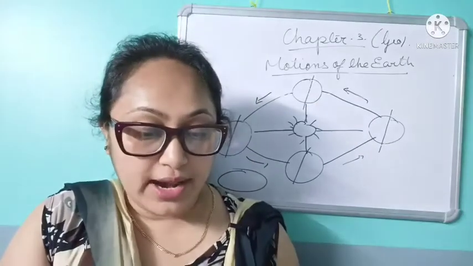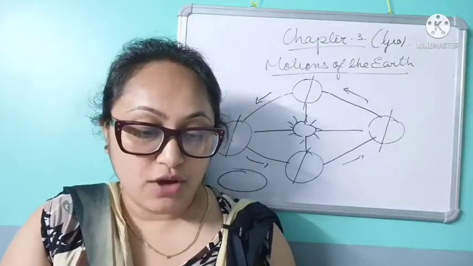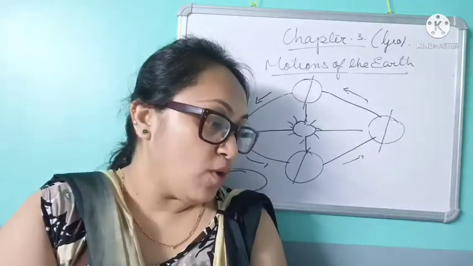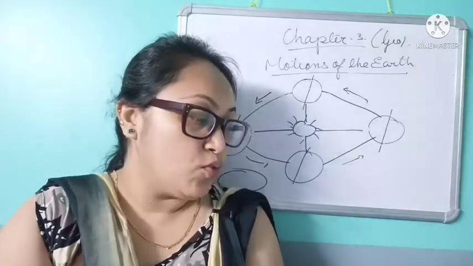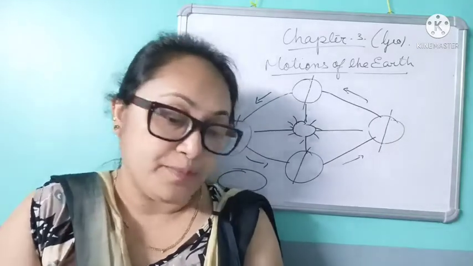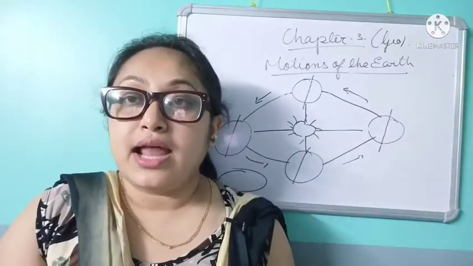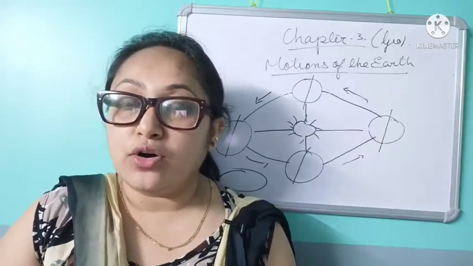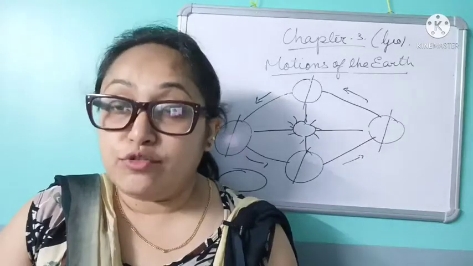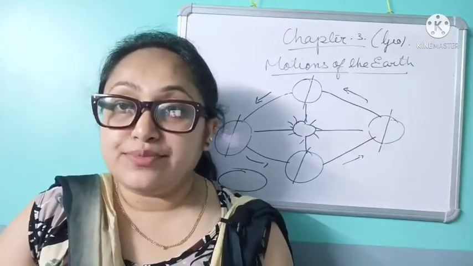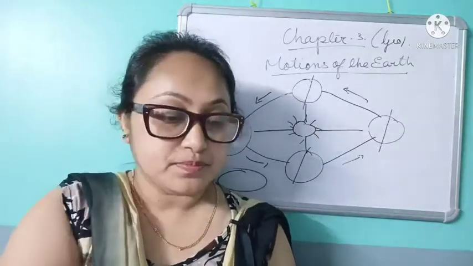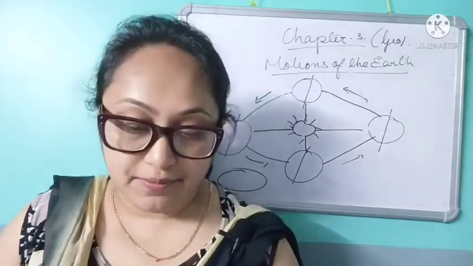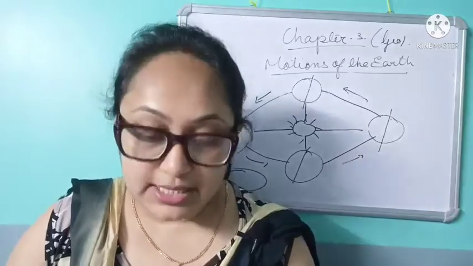Effects of the earth's revolution. The revolution of the earth around the sun causes variation in the length of day and night, the distribution of heat over the surface of the earth, and the phenomenon of seasons. The phenomenon of seasons is the most important effect of the earth's revolution. Now day and night are due to rotation, but the length, that days are shorter and nights are longer, depends on the revolution, because of the light it receives from the sun. The revolution also causes the change of seasons, which is called the phenomenon of seasons.